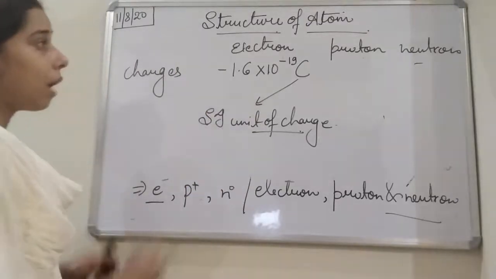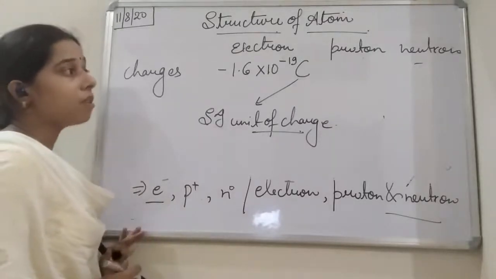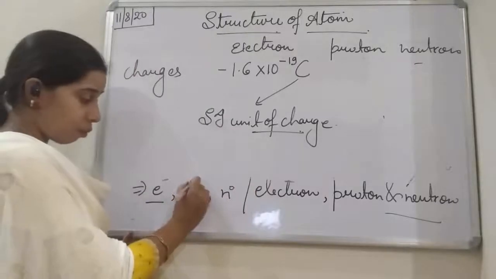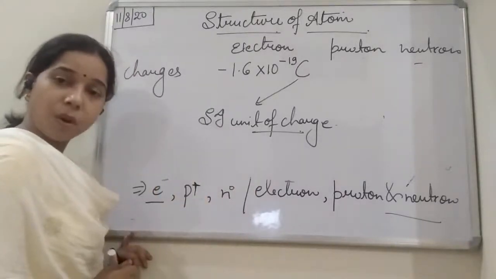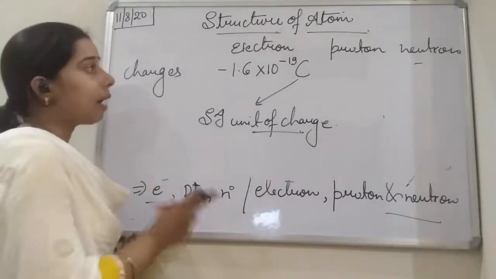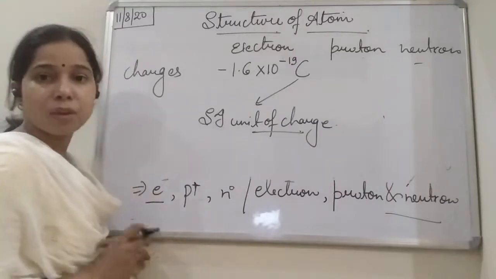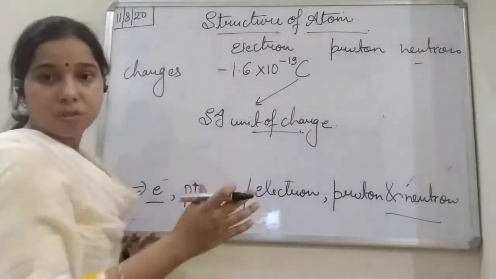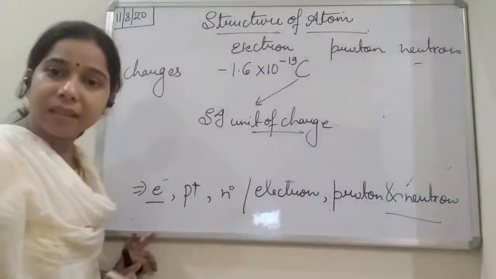Now if we talk about the charge present on the proton, since we represent proton as positively charged, the charge on the proton will be equal but opposite in magnitude.